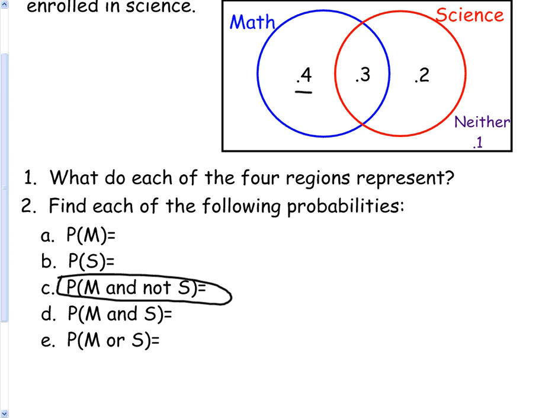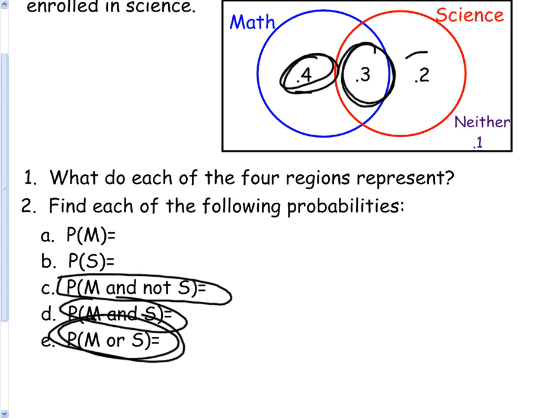All right. Math and science. Doesn't it seem like you should add a bunch of things together, but you don't? What's the right answer? 0.3. This is math and science, kids. And this is math or science, where you add up all of these. So or means, there'd be a question like this: do you have math or science? And almost everybody would say yes.